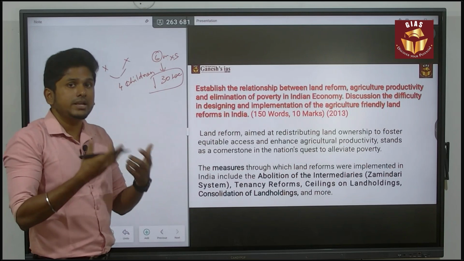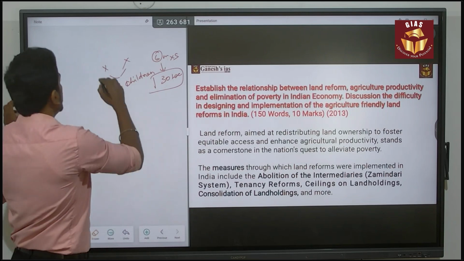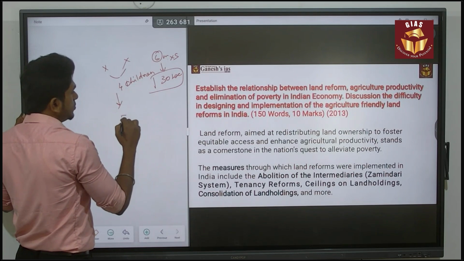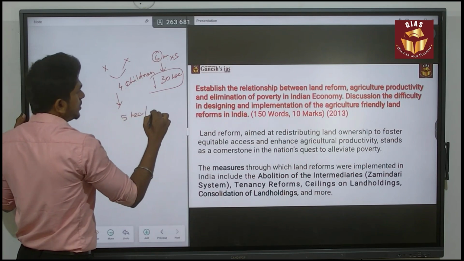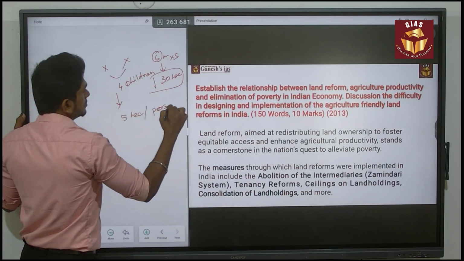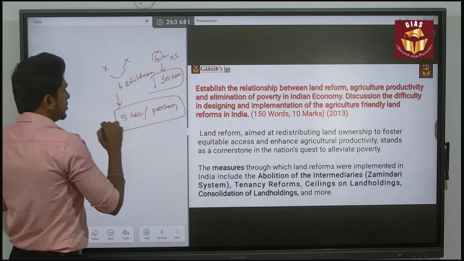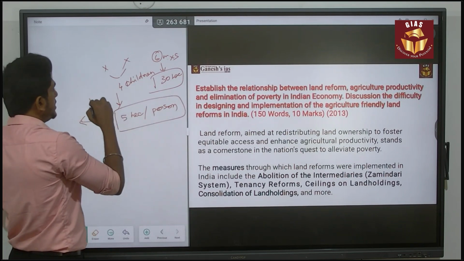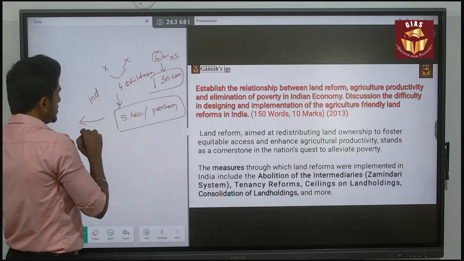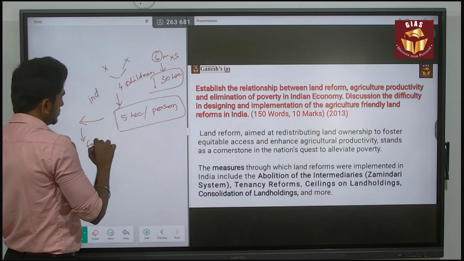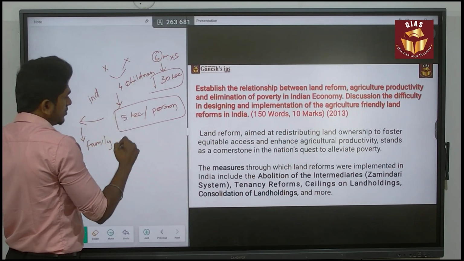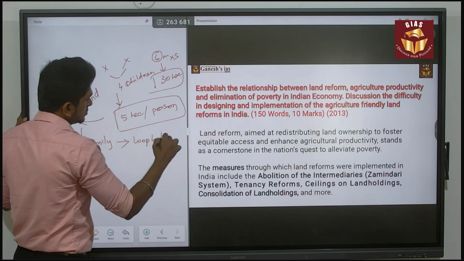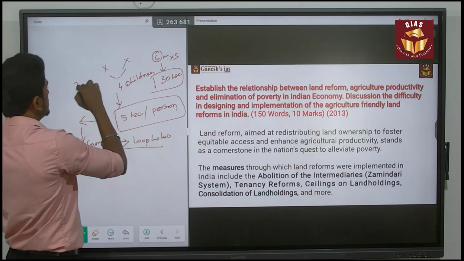So that is the next major issue when it comes to the design of the law. The design of the law itself is a major issue: 5 hectares of land per person. So the design is of a law that is supporting the individual. If the law is about the family, then that is a good law. But this is the major loophole in that law. So this is the second issue.